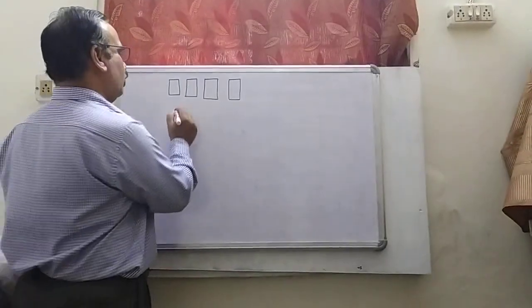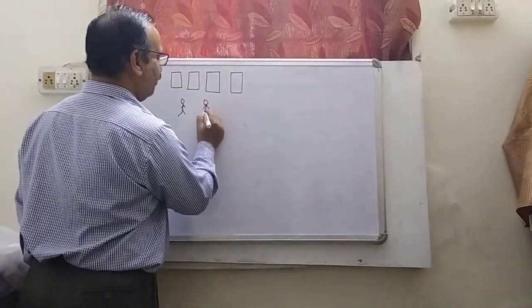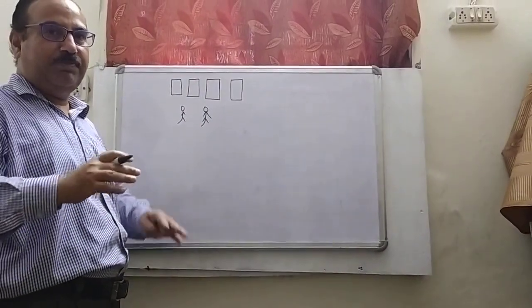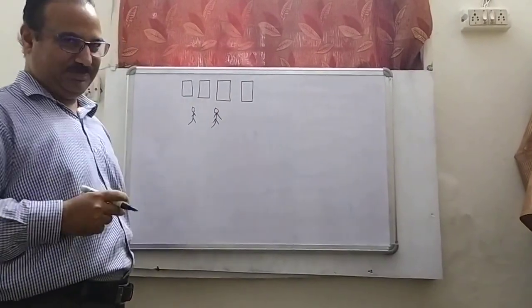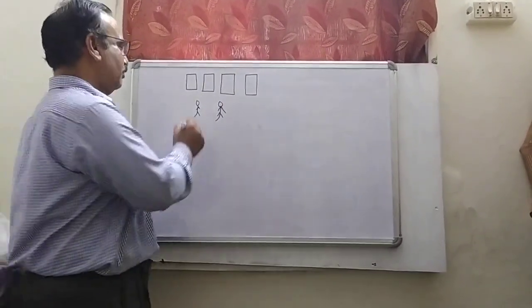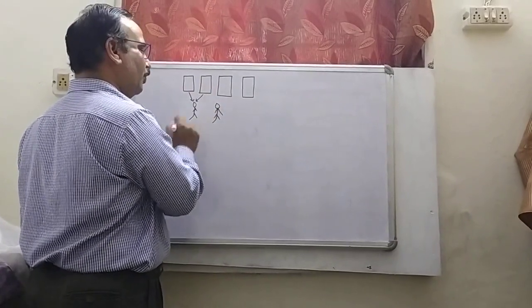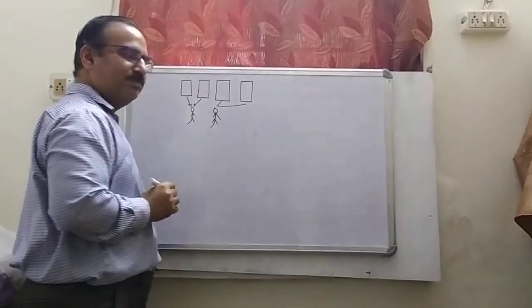And suppose you are 2 friends. One is you and this is your friend. And you want to basically share these 4 chocolates equally. Then what will happen? 2 of the chocolates will go to you and remaining 2 to your friend,